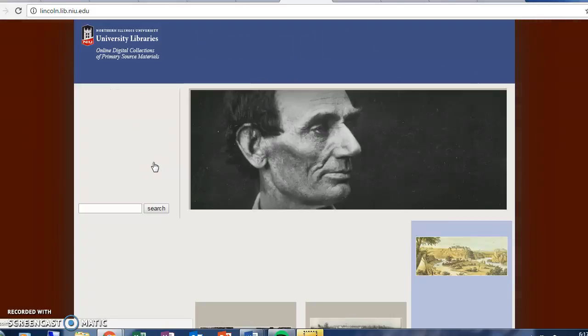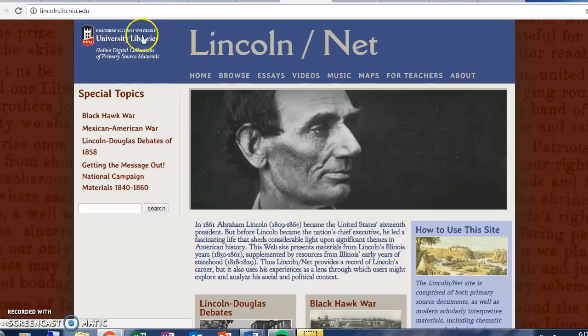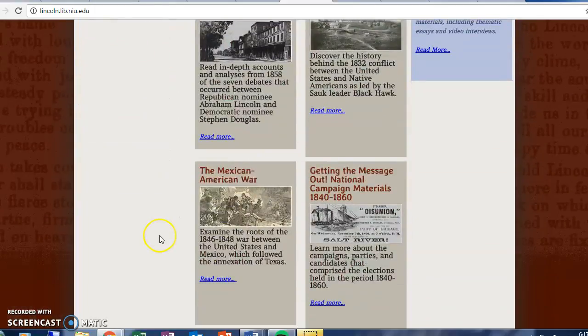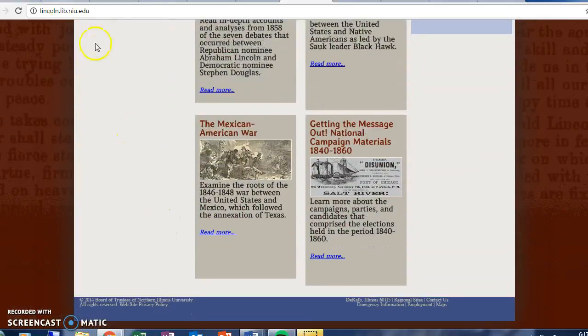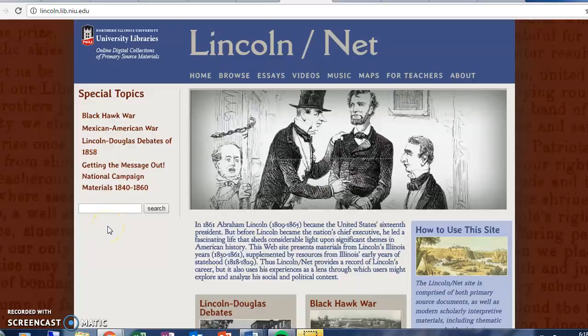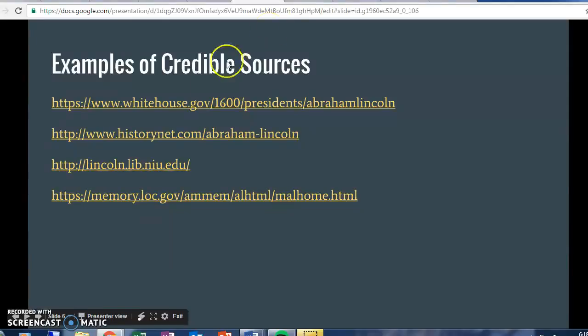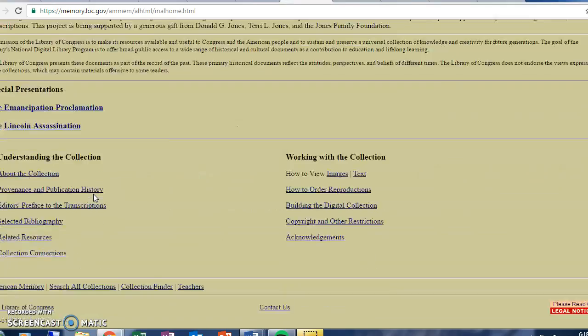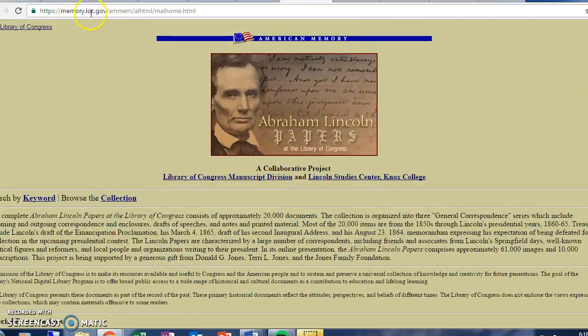Let's go to this one. So this one is from Northern Illinois University Libraries. So these are libraries put on by the university, and it's got right here that .edu, and what this says is that any website that is put on by a university is going to be credible. They're going to have credible information on here, and you're going to be able to use that in your research. Finally, I have this one here from the Library of Congress, which also, because it's a .gov and the Library of Congress is a government institution, you can trust that this information is correct.